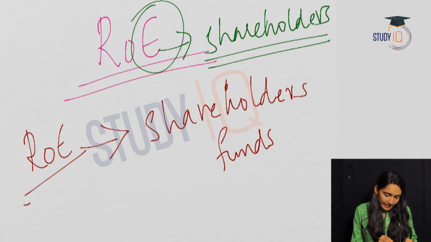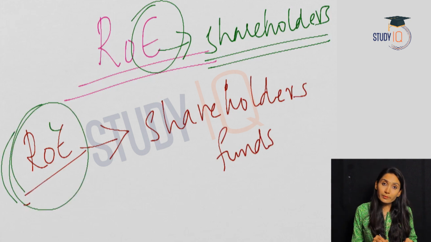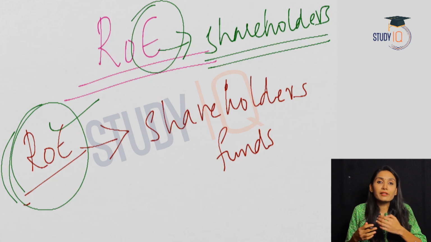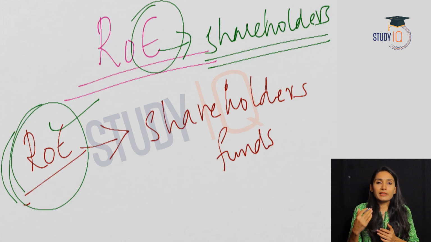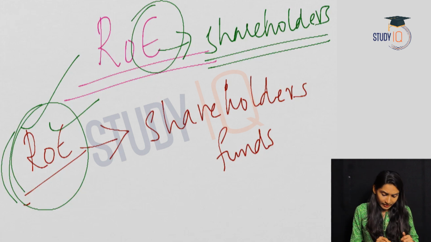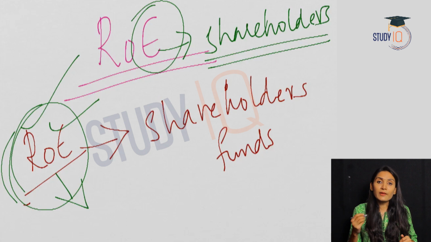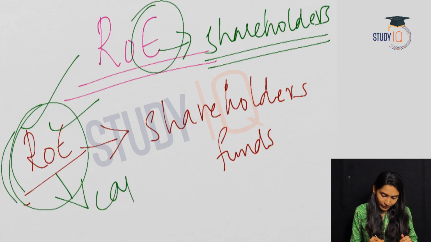Like the return on asset, return on equity should also be more. Why? Because the bank should be able to properly utilize the funds of the shareholders, that is the equity. So with better utilization of the equity, the return on equity will be more. And what is the result of that? When return on equity is more, this will also add on to the capital of the bank.